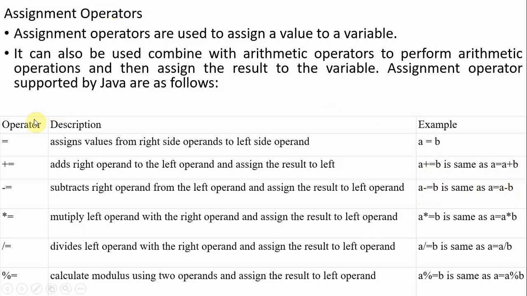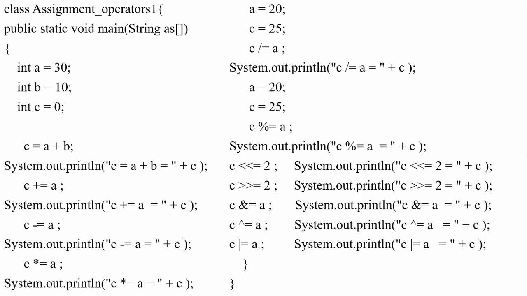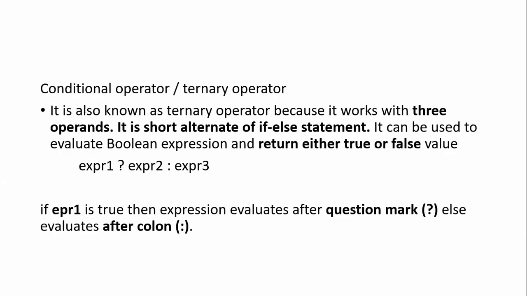So the assignment operator is simply equal to, that means we use it to assign. So the left hand side operand or a value can be assigned to the right hand side operand, okay. So compound assignment is also possible. Example is given. And the next one, conditional operator.